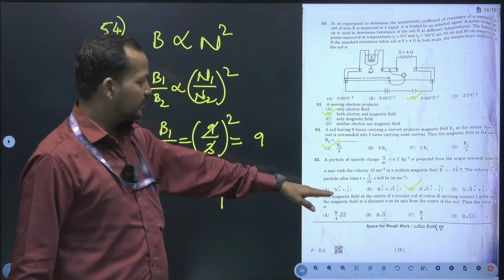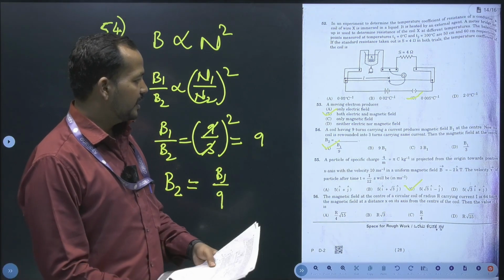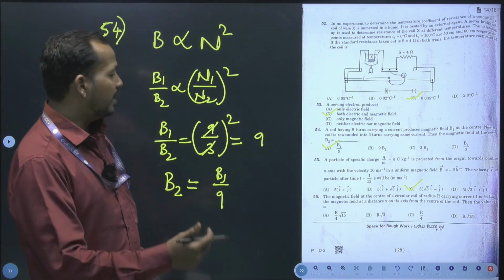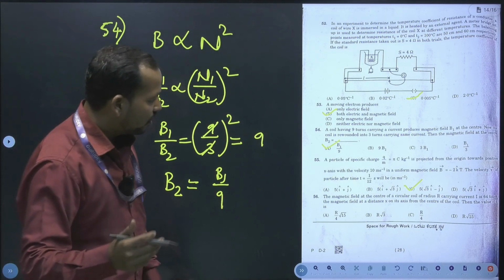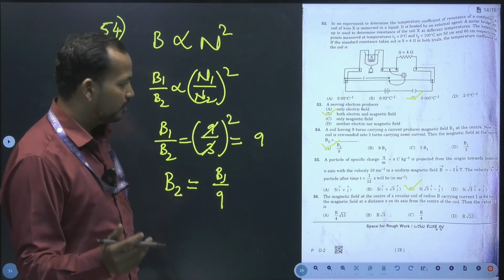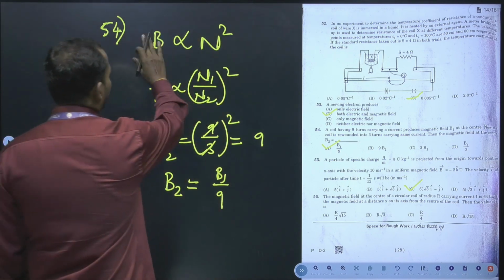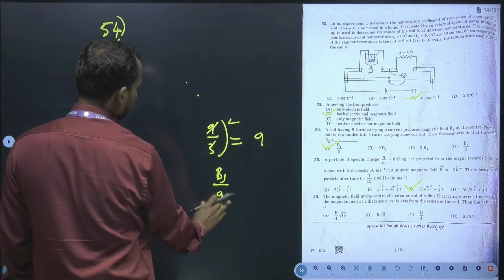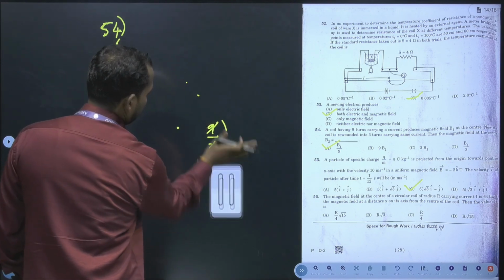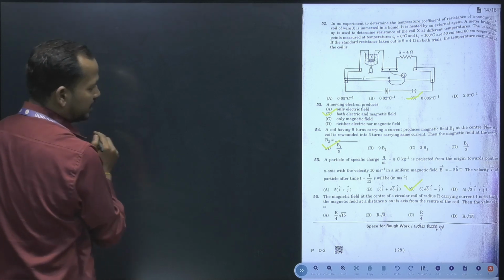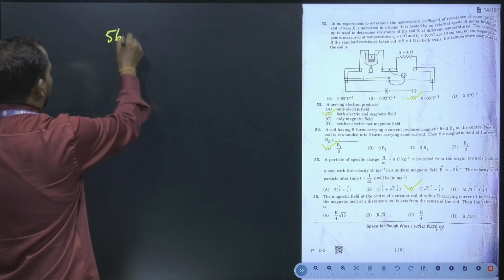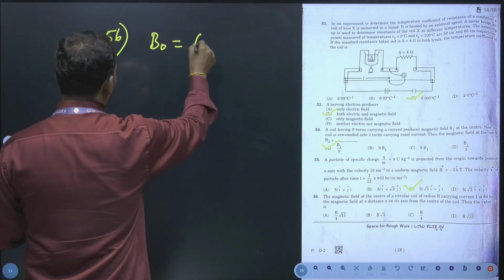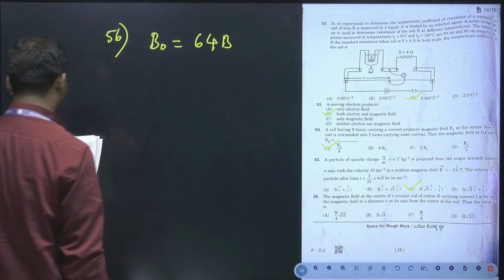The magnetic field at the center of a circular coil of radius r carrying a current of I is 64 times the magnetic field at a distance of x on the axis from the center of the coil. They are asking the x value, distance. Yes, question number 56. They are saying that magnetic field is equal to 64 times the magnetic field, right?